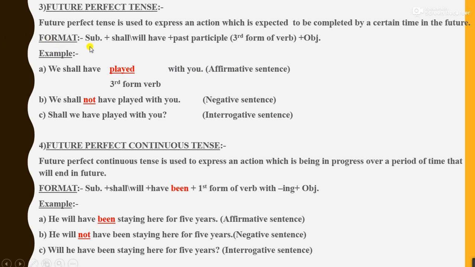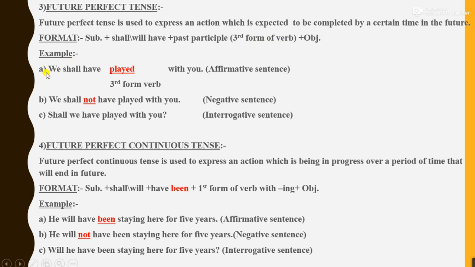Format for this sentence is subject plus shall or will have, then plus past participle or the third form of the verb plus object. Students, you remember, here we will use the third form of the verb, that is called past participle. The other name of the third form of the verb is past participle.